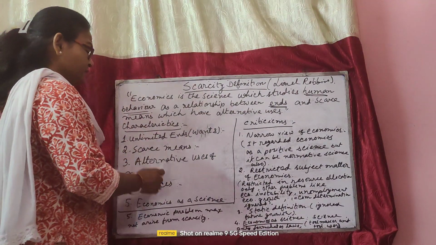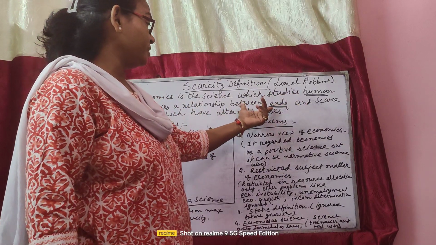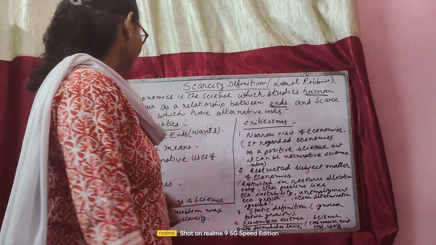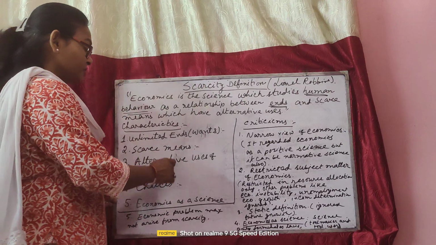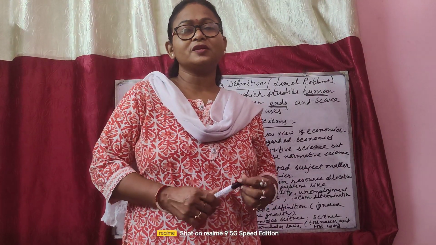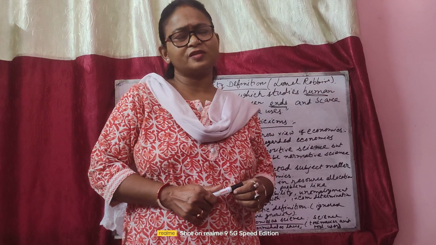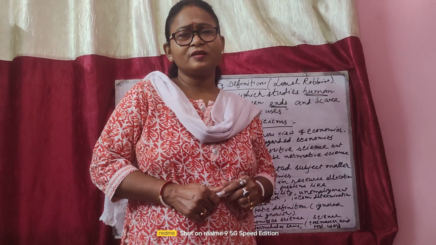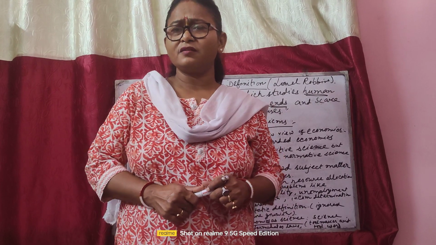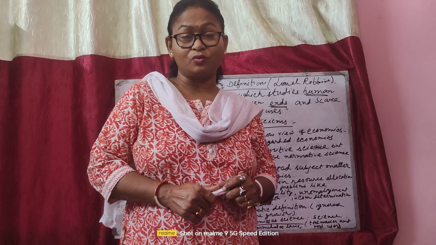Next comes the relationship between unlimited wants and scarce means. By scarce means, it was told that the resources are limited. The resources may be land, labor, capital, mineral resources, whatever is needed to produce goods.